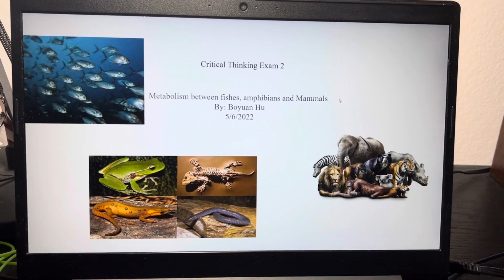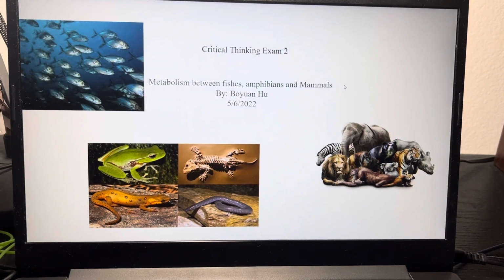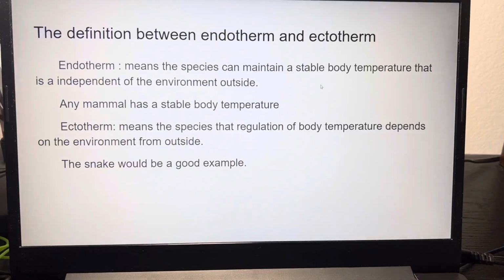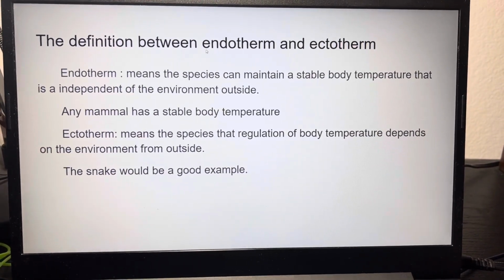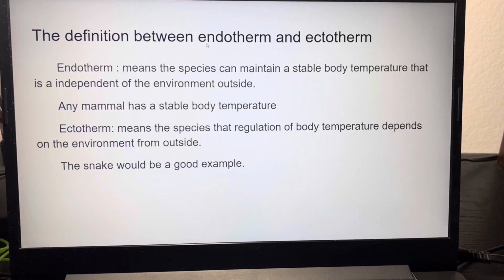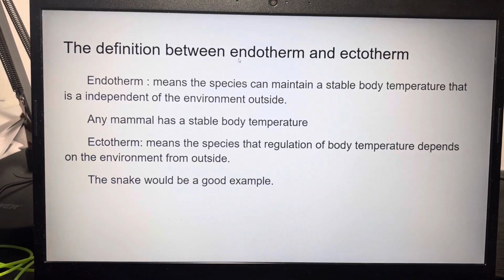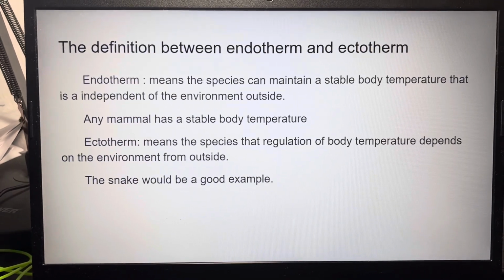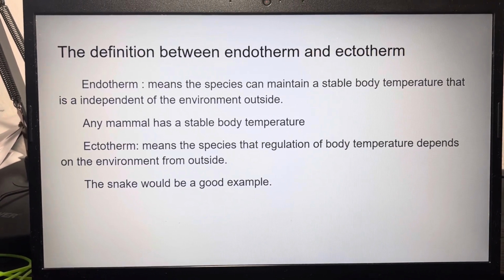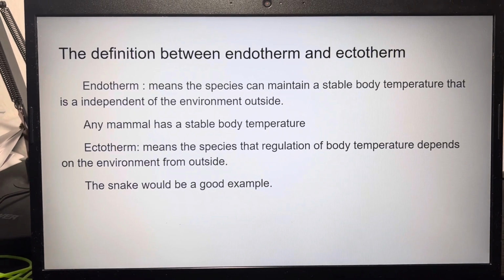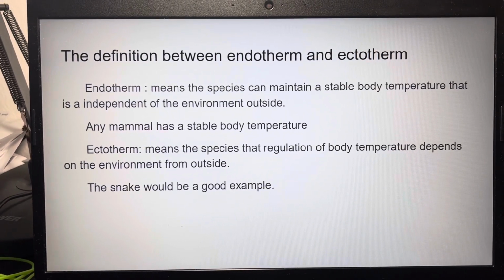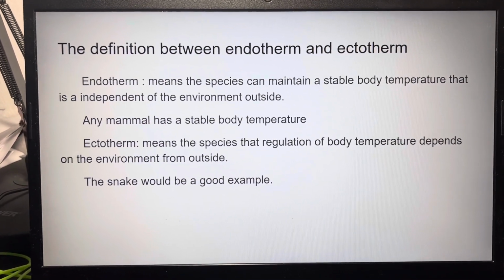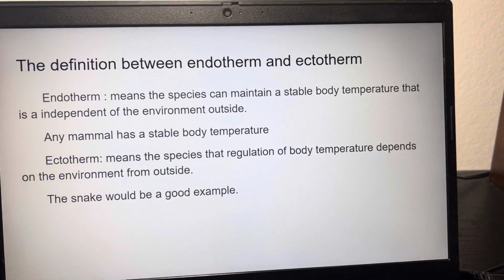Question one. My article is about metabolism between fishes, amphibians, and mammals, and the definition between endotherm and ectotherm. Endotherm means the species that can maintain a stable body temperature that is independent from the temperature outside, which means any mammal will have a stable body temperature. It would not be influenced by the temperature from outside.